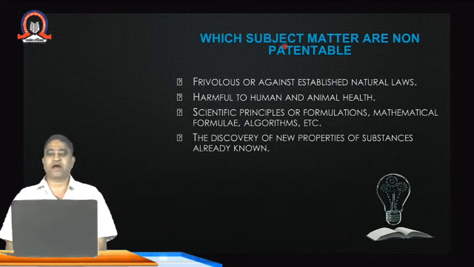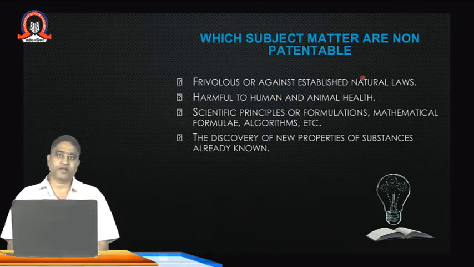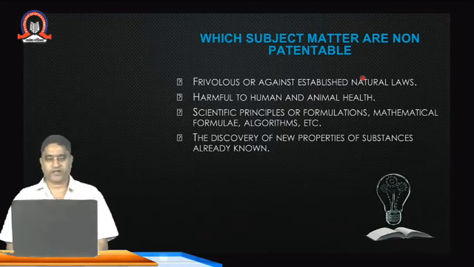Which substances are not patentable? Those that are frivolous or against the established natural law. Thus those goods, items and products which are against the law, or which want to harm other people or societies or the sovereignty of India, such products are not patentable. Anything harmful to human and animal health would also not be patentable. Those goods which would harm human beings or animals are not patentable.